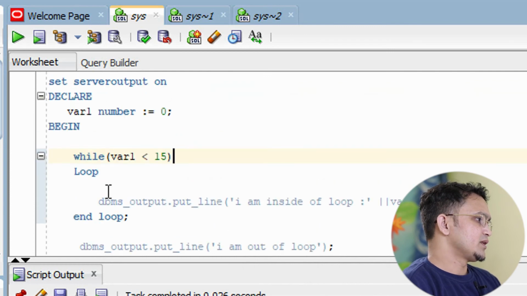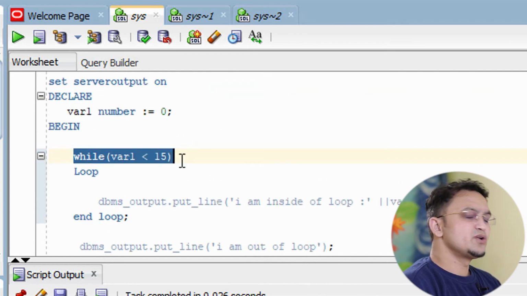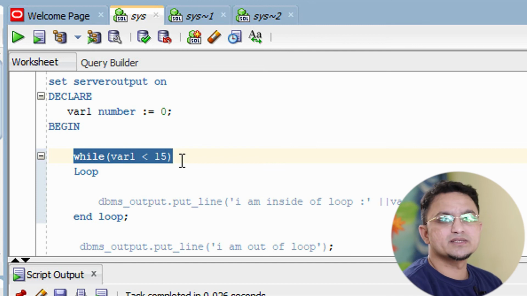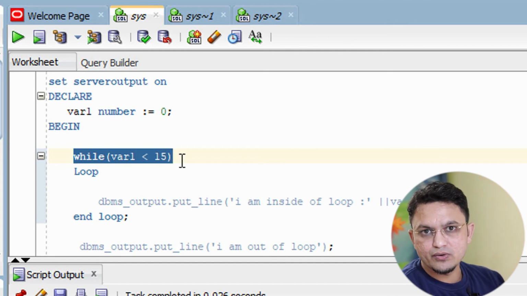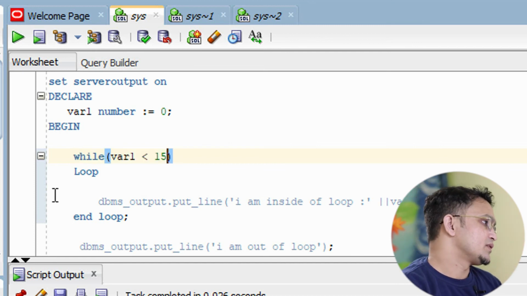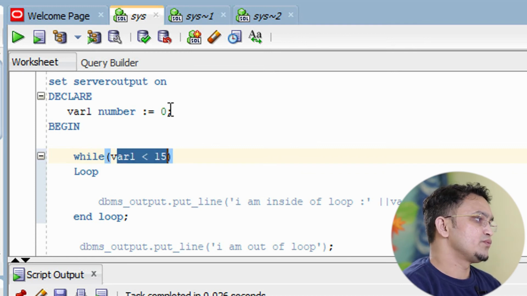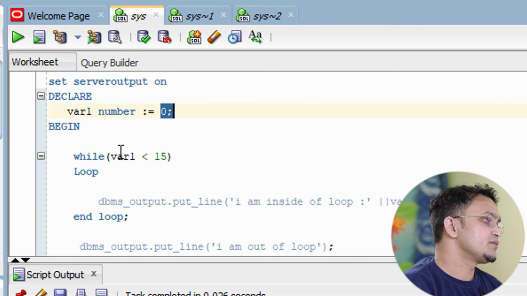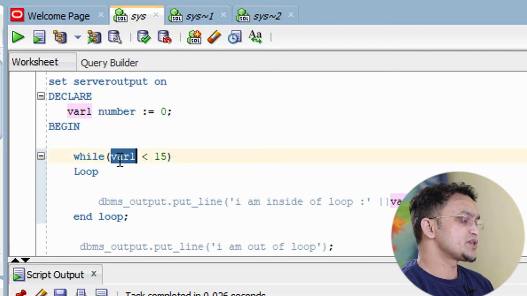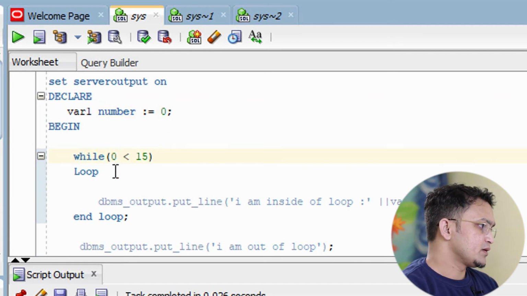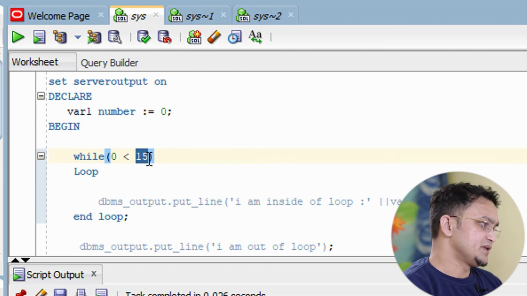This while loop also works in the same way as my basic loop or my for loop. It will keep on executing till this condition is true. The very first time the value is 0, so it will check whether 0 is less than 15 or not.